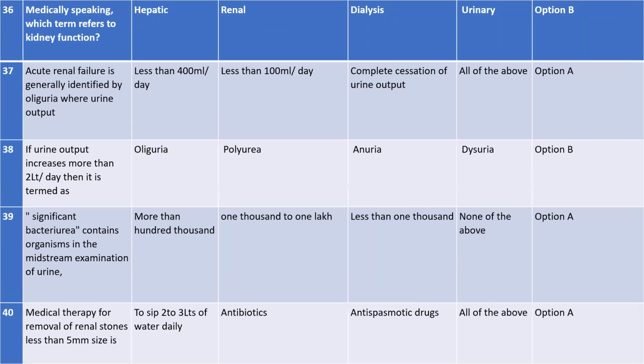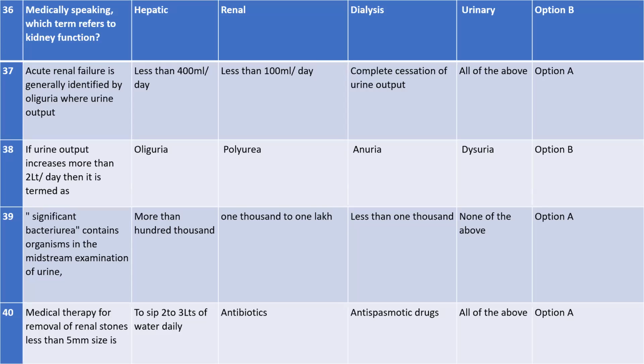Medically speaking, which term refers to kidney function? Medically, what is the other name of kidney? We call it hepatic, renal, dialysis, or urinal. Renal, that's correct. Instead of kidney, we can also write renal. So the answer is renal.